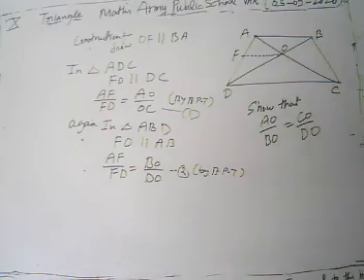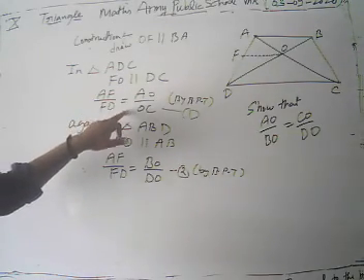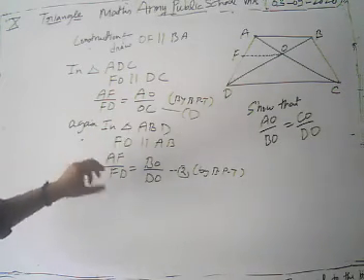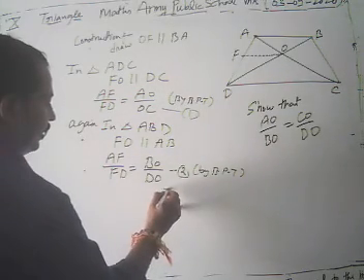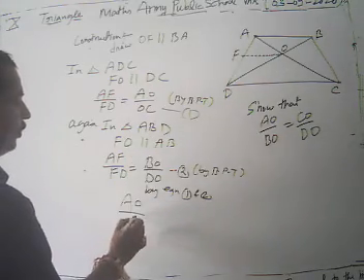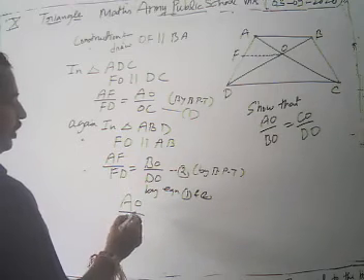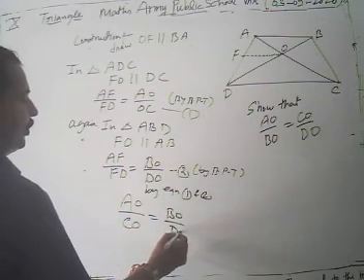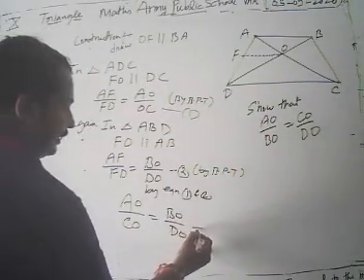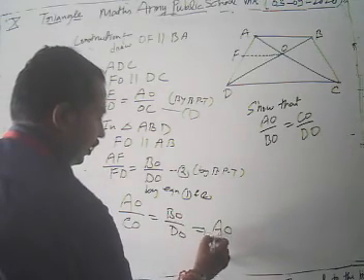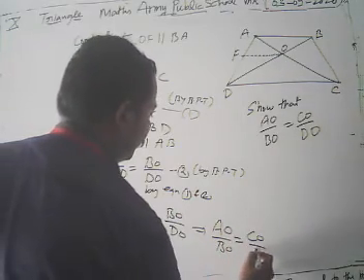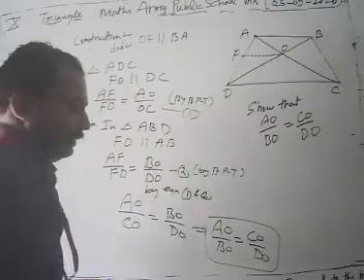Now in equation 1, AF by FD is equal to AO by OC, and in equation 2, AF by FD is equal to BO by DO. By equations 1 and 2, we have AO is to CO is equal to BO is to DO. But we have to prove AO upon BO equals CO upon DO, so we interchange it. This implies AO upon BO is equal to CO upon DO. This is our required part.